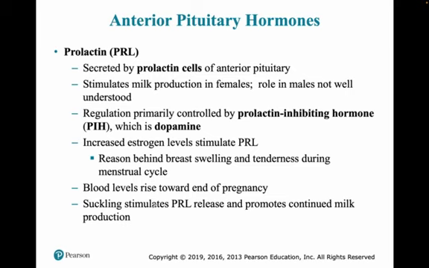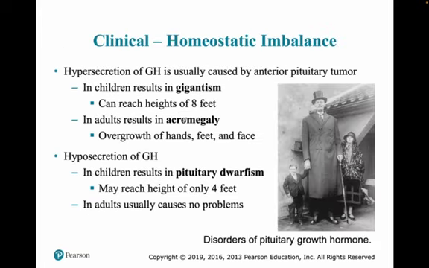Now comes prolactin. What is prolactin? This is secreted by the prolactin cells directly of the anterior pituitary, which means this actually stimulates milk production in females. In males, it doesn't have any well defined function.